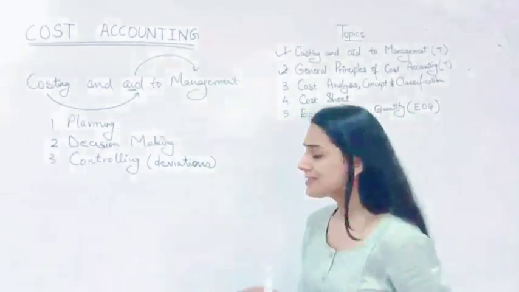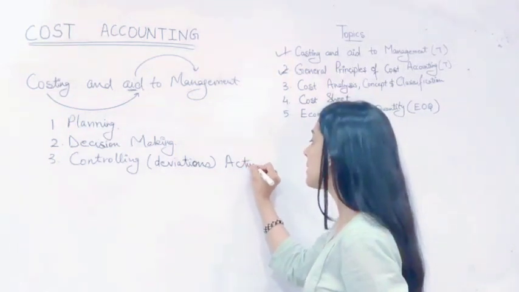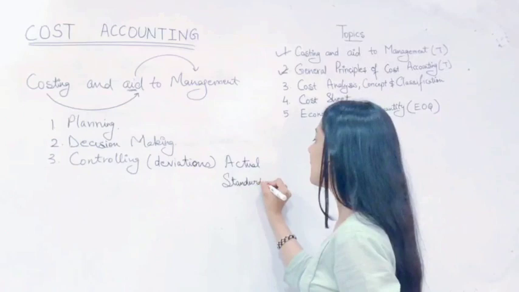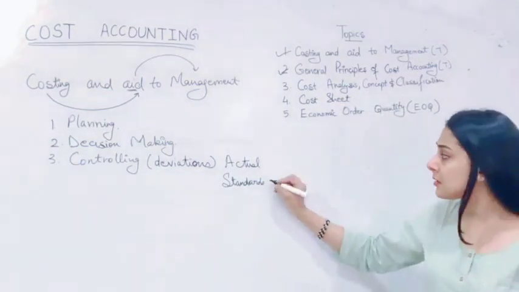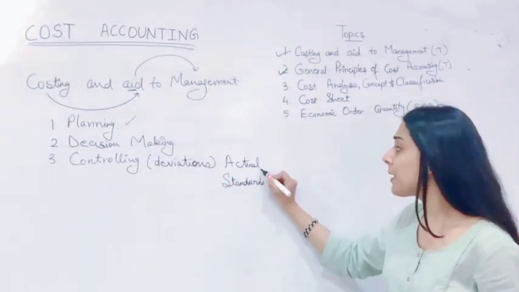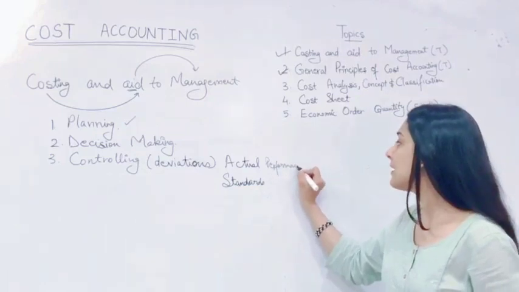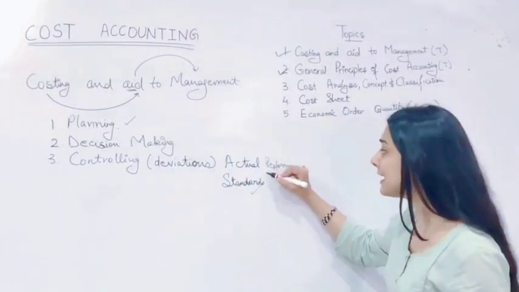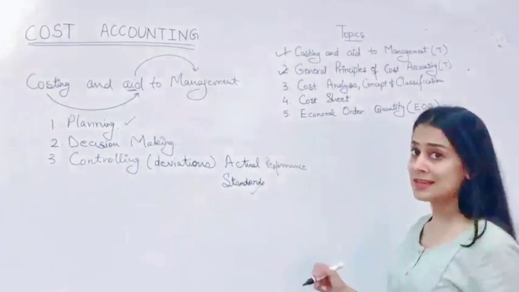Deviations. By deviations it means that while we are comparing our actual performance with the standards set. Once we have set our standards for something, that is the part of planning, the setting of standards. Now we are going to compare our actual performance with the standards set. So if there is any difference in the actual performance and the standard set.